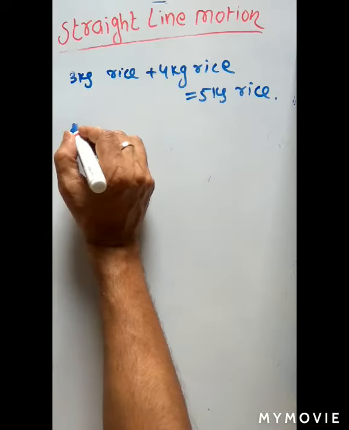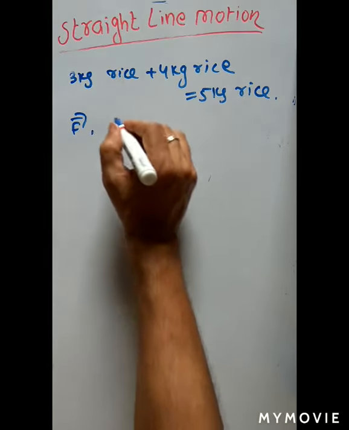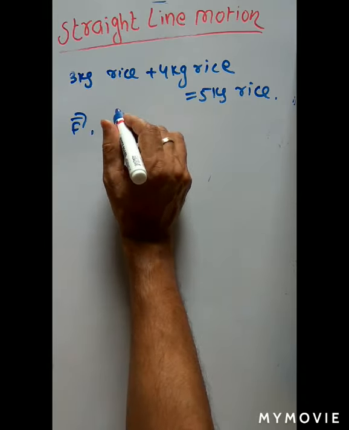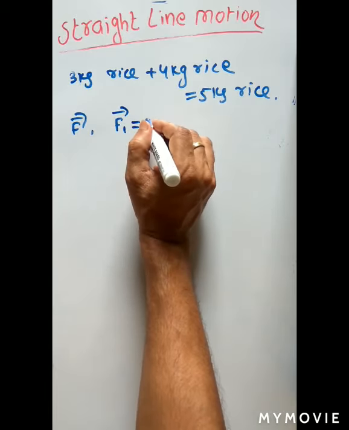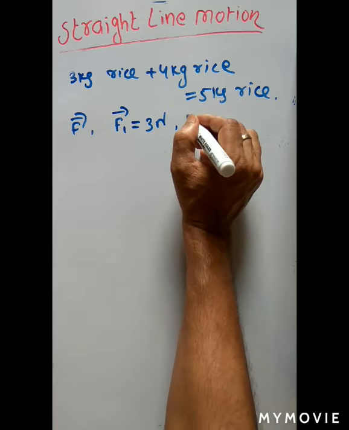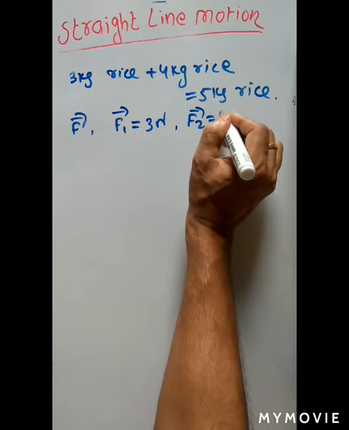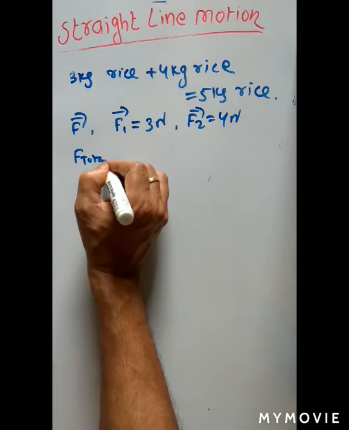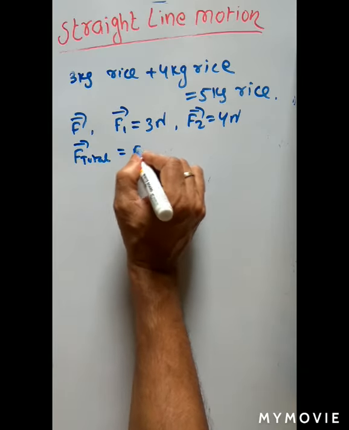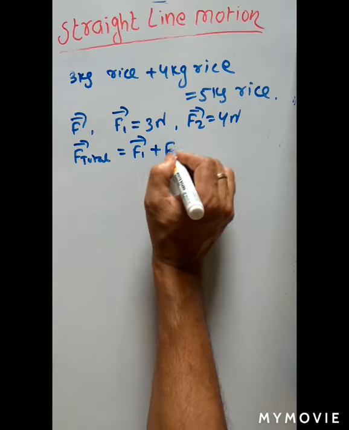Okay, but force is a vector quantity. Let us say two forces are acting on a body simultaneously. One force magnitude is 3 Newton, second force magnitude is 4 Newton. If anybody asks what is the total force acting on this body, you will add F1 force plus F2 force.